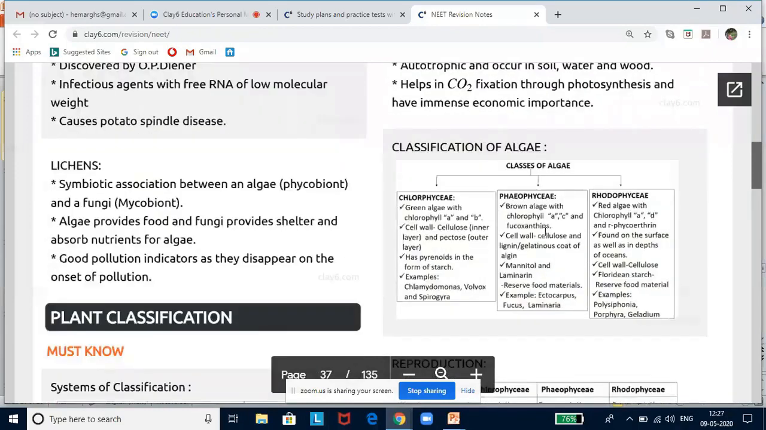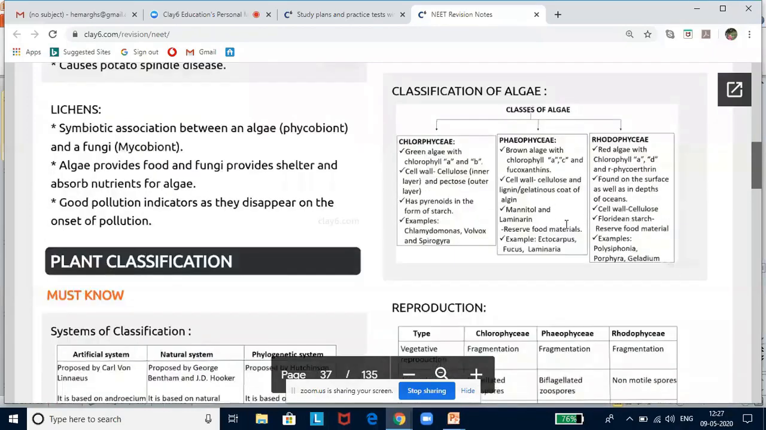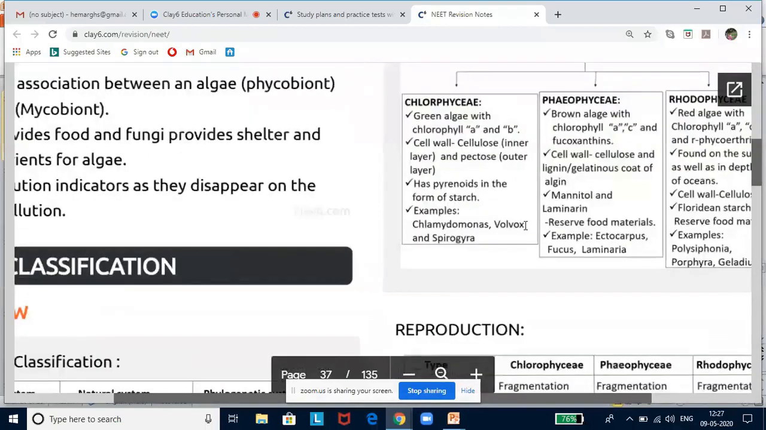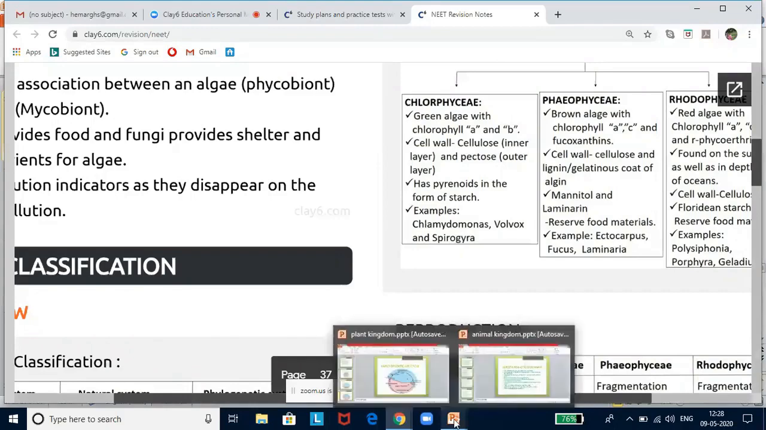Now let us look at the classification of algae. You don't have to get into the 6 classes classification. There are many who have given us different classes. But stick to your NCERT book and just look at these three classes. Chlorophyceae. Chlorophycean members are all green algae with chlorophyll a and b. Cell wall is made up of cellulose and pectose. They have pyrenoids, and starch is the reserve food material. Examples are Chlamydomonas, Volvox, and Spirogyra.